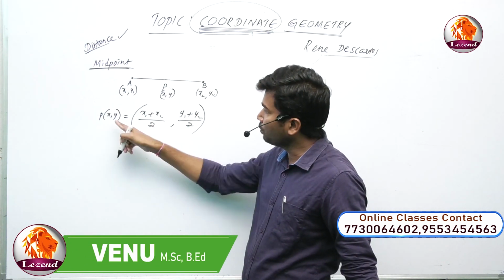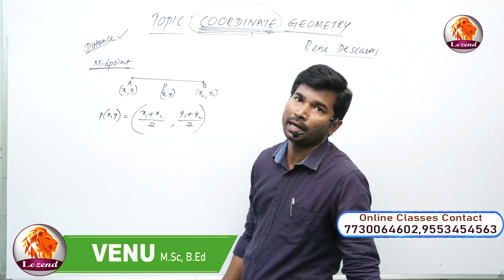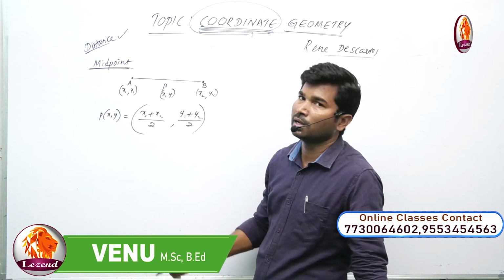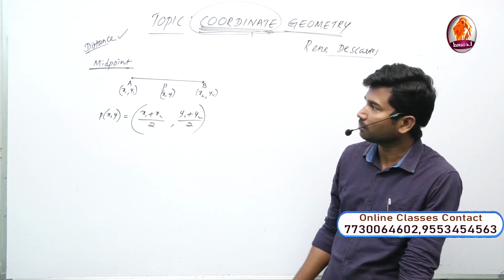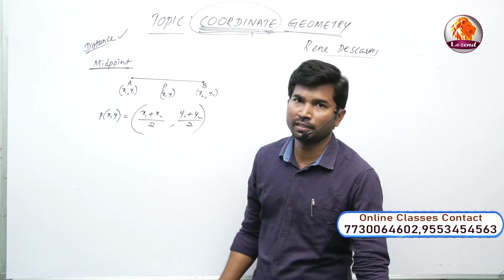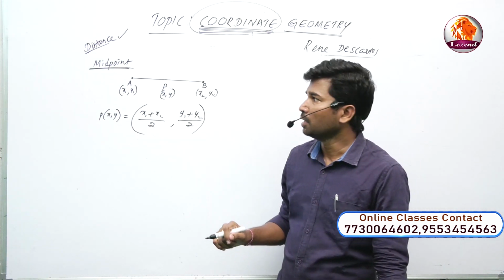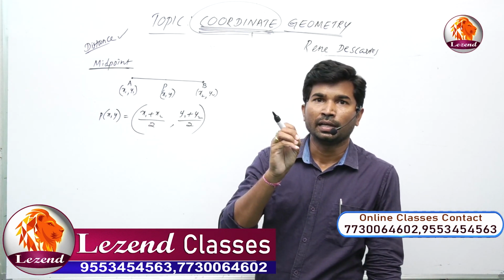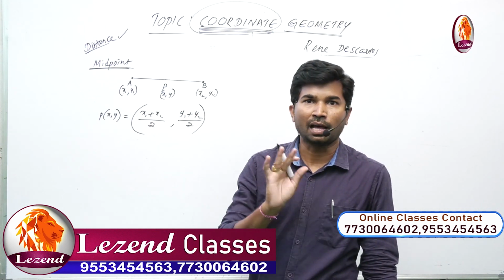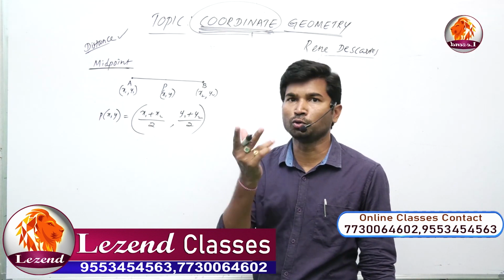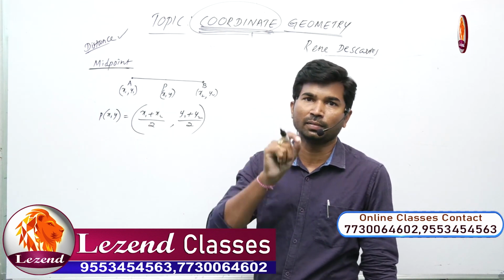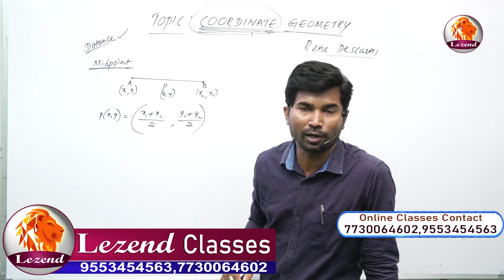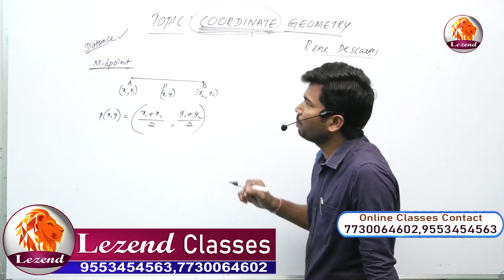How to get the value of abscissa? What is the value of ordinate? This is for 1 mark or sometimes 2 marks. Mostly 99% it is the last question for 1 mark. What are the coordinates of the midpoint of the line segment having the 2 points? Definitely they give 2 points. What is exactly the midpoint of the given line segment? In that case we can apply the midpoint formula.